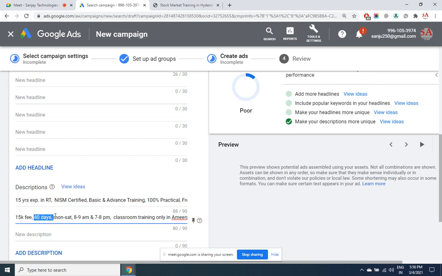After a few days, I'll remove this and replace it with this one. Like that, step by step, I'll transform my ad. And after every level of transformation, you are definitely going to see the cost per acquisition increasing. But yes, because the margin is still providing us that scope, we are doing it. But let's say with this ad your cost per acquisition comes to 8,000 rupees, then you can't run with this ad at all. It may be negative. Maybe it will take 20,000 rupees to get an admission for making 15,000.